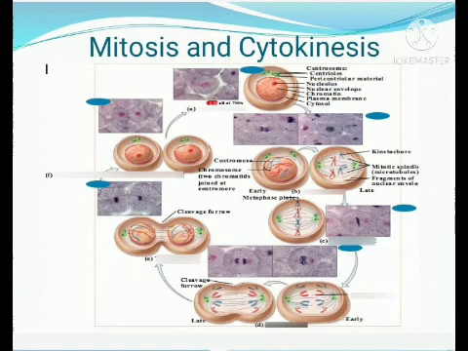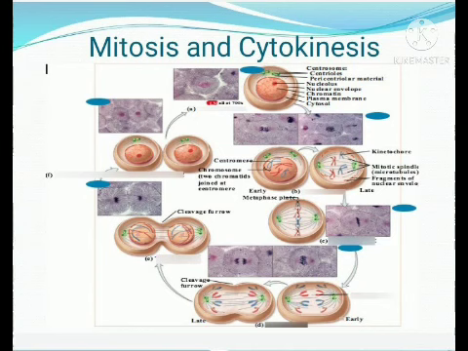Cleavage furrow means breaking. The cell is moving downward. The depression that forms in the cytoplasm of the cell is known as the cleavage furrow, and the furrow increases until the cell gets separated. Cleavage is the process through which the cell is divided.